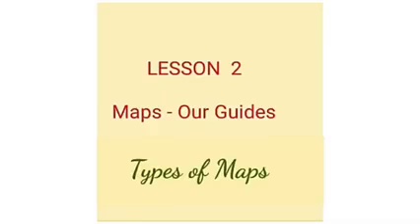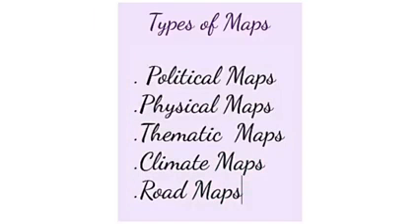Dear students, now we will study about the types of maps. There are mainly 5 types of maps. Number 1, political maps. Number 2, physical maps. Number 3, thematic maps. Number 4, climate maps. And number 5, road maps. Now, we will study these types of maps in detail.